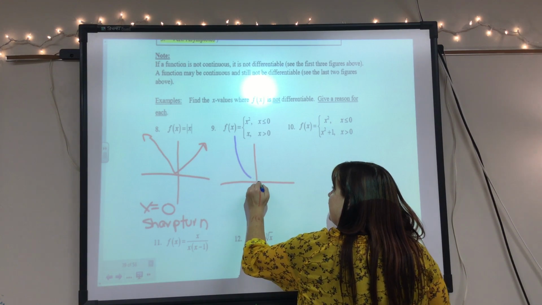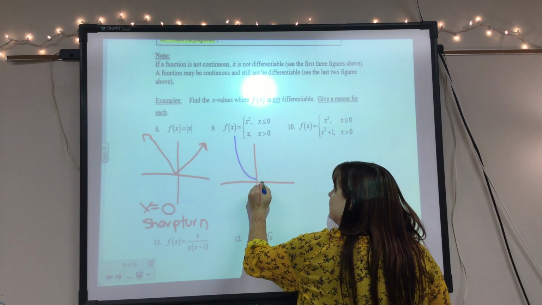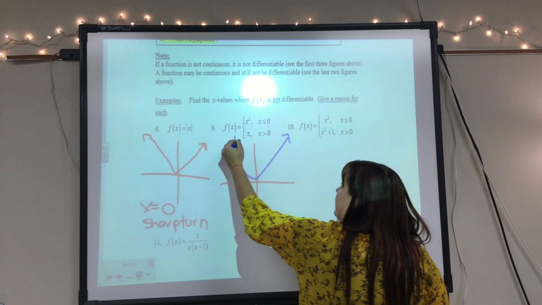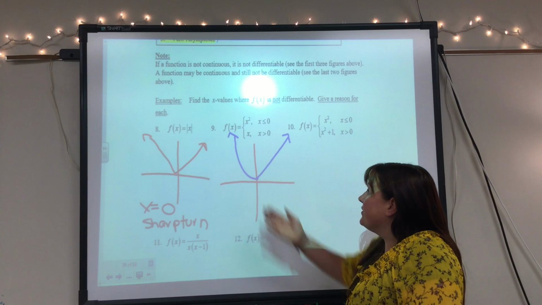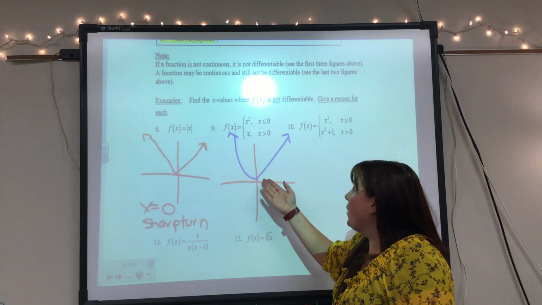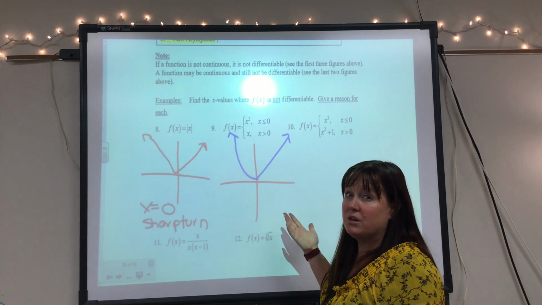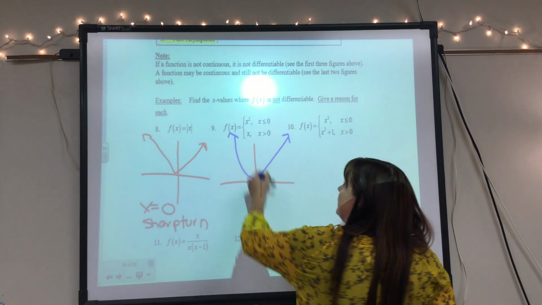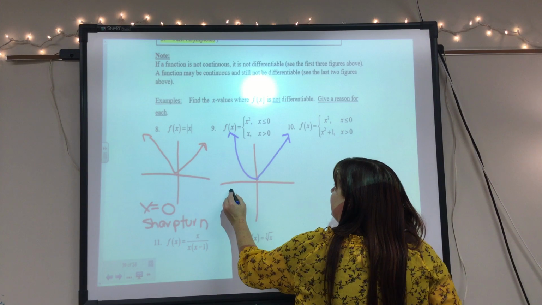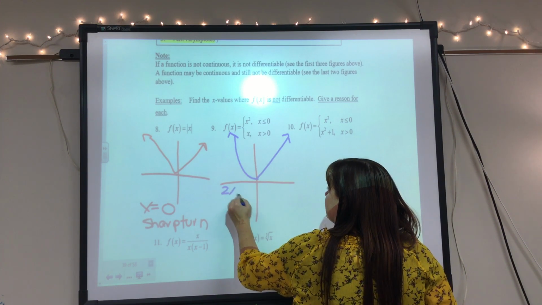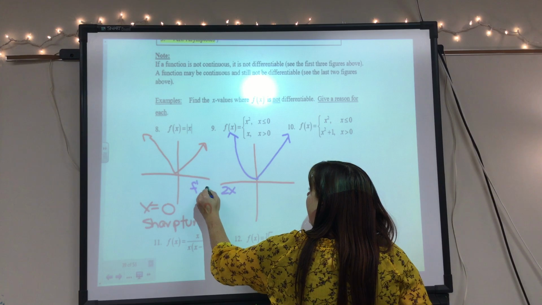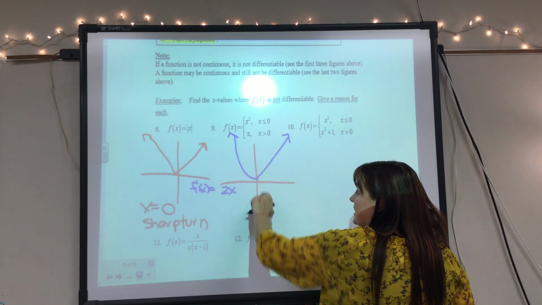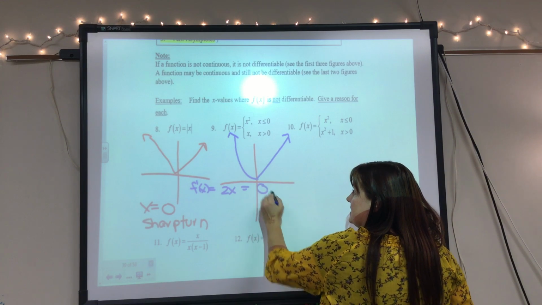This right here is a parabola, and then it goes into the line. So the question is, is it differentiable at that point? Well, is that a sharp turn? Let's figure out. The derivative at this point is 2x, so f prime of x is 2x. That means the slope of the tangent line at 0 is 0.